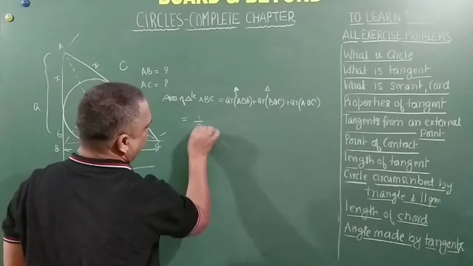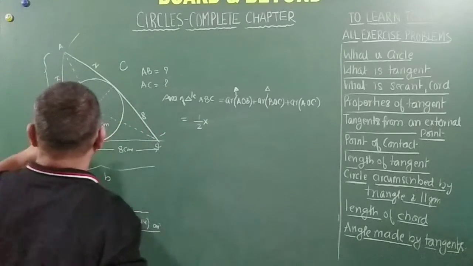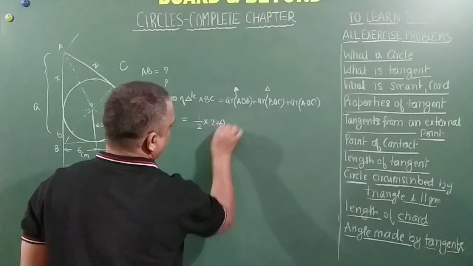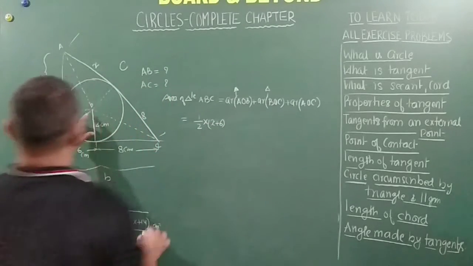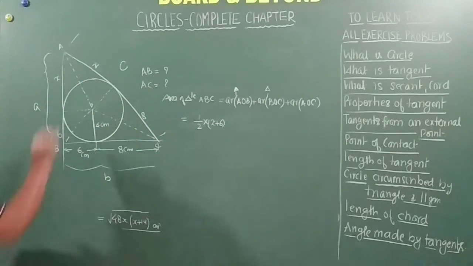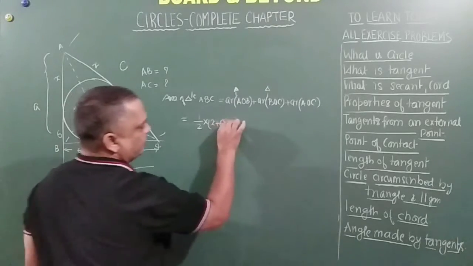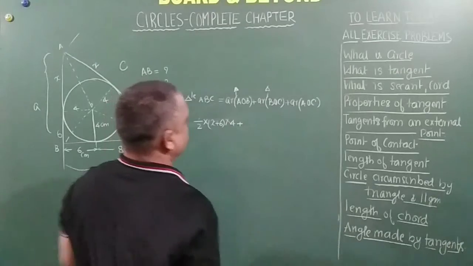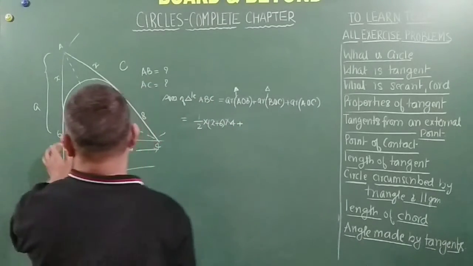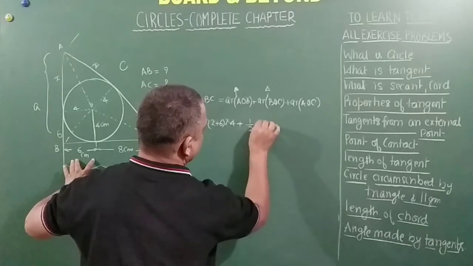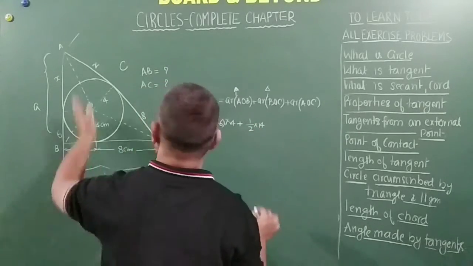Area of AOB can be written as half into base. Base is nothing but x plus 6, into height. Height is nothing but the radius of the circle. Please pay attention here. This is also 4 and this is also 4. So into 4, plus BOC. What is BOC? BOC is half into base, which is nothing but 14, so (8 plus 6) into 4.